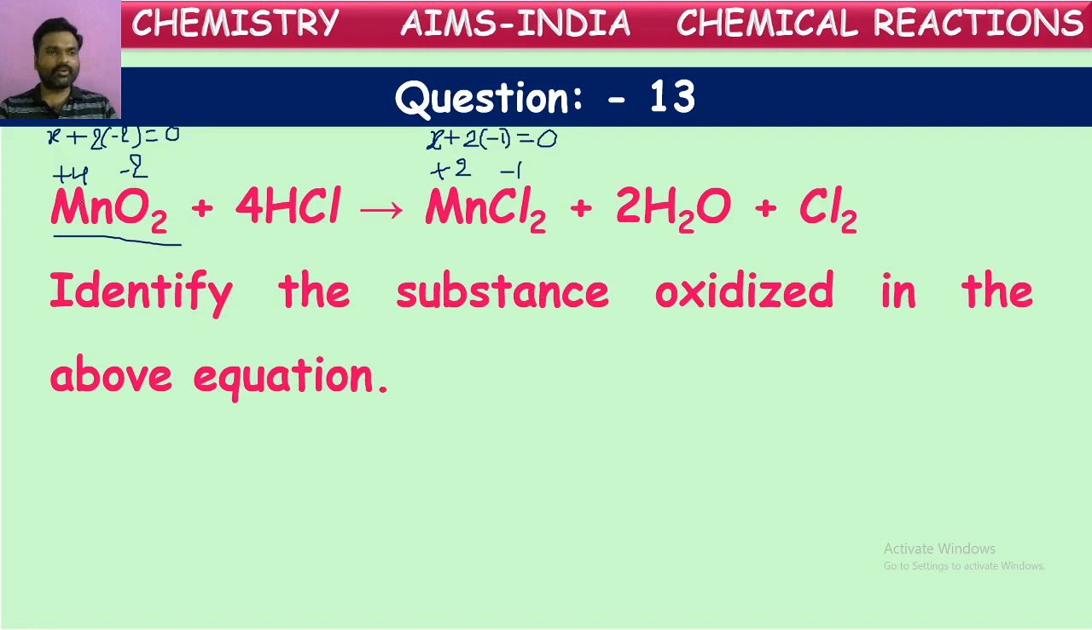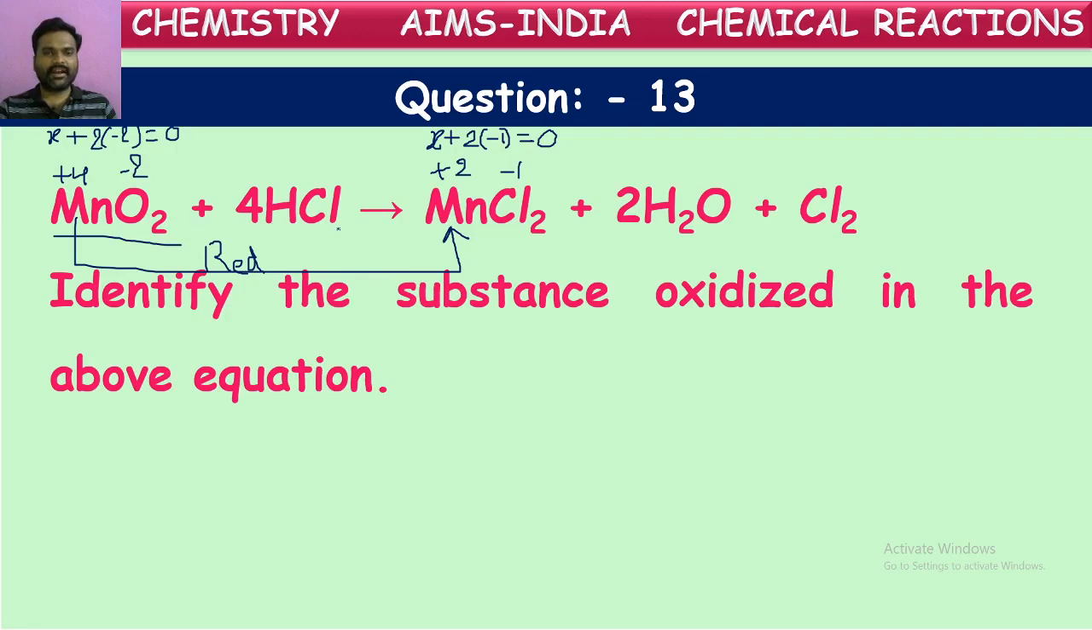Now what happened to the oxidation number of manganese? If you observe from there to here, the oxidation number is decreased from +4 to +2. The decrease in the oxidation number is called reduction. We can say it is reduced. Manganese dioxide is reduced to manganese chloride, because a decrease in the oxidation number is called reduction.